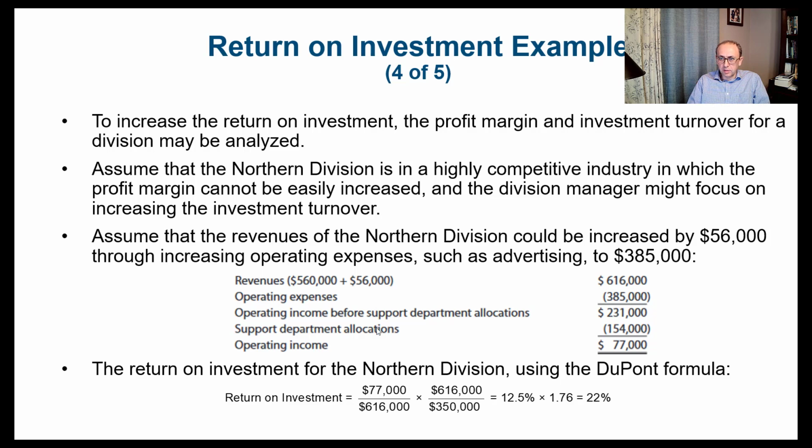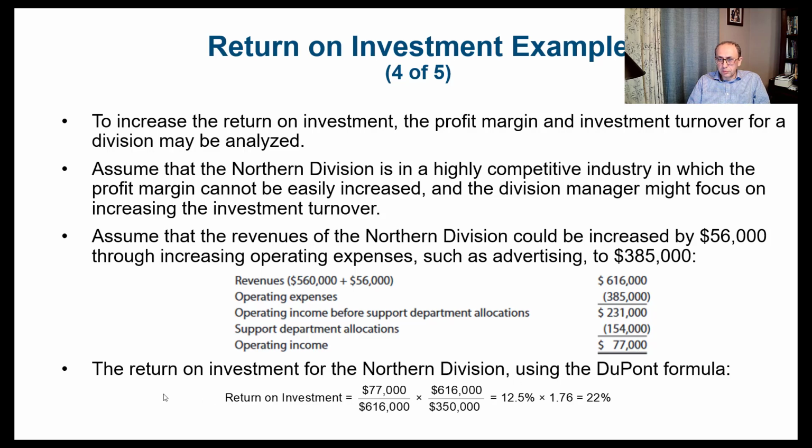So if we look at the numbers now, the revenues is $560,000 plus $56,000 that we are able to increase in the revenues. So that would make it $616,000. Our operating expenses is $385,000 based on the increase of advertising. So that would give us an operating income before support department allocation of $231,000, and then we have the support department allocation of $154,000. That would give us an operating income of $77,000.